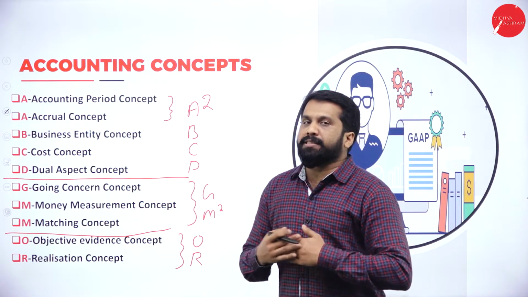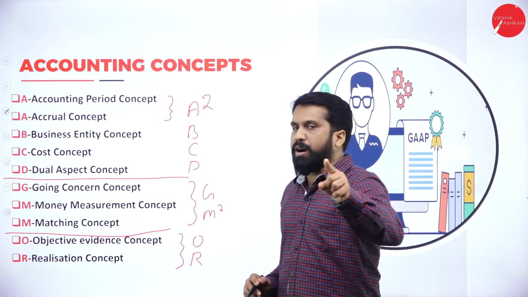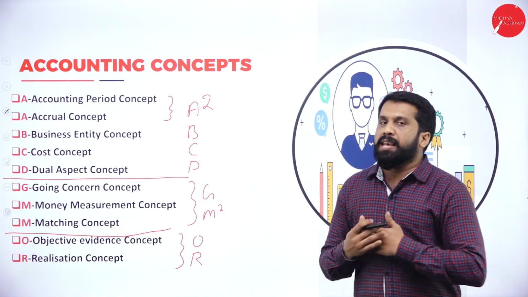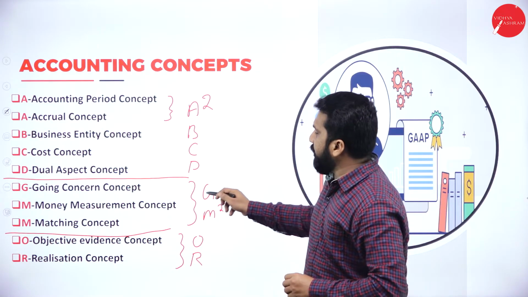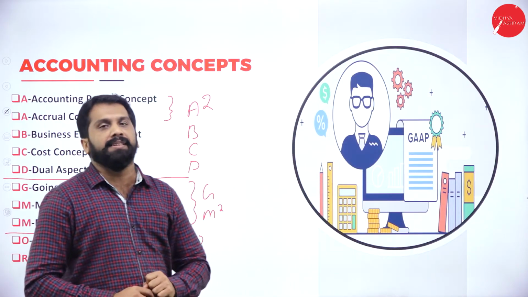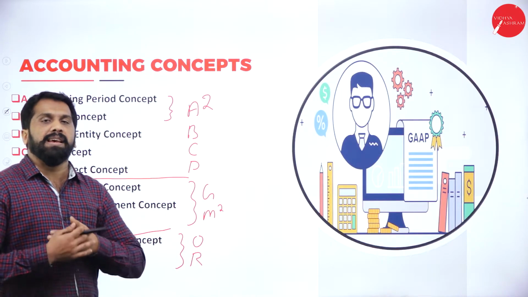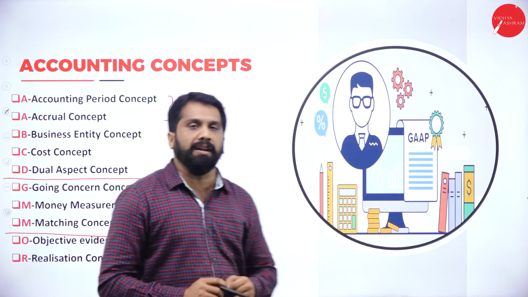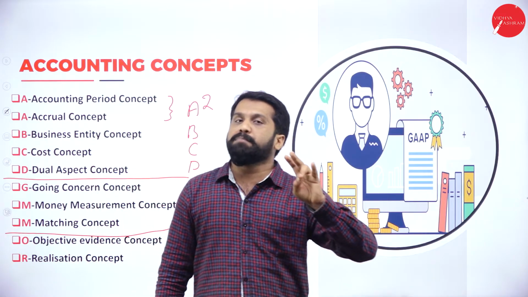Very simple. Just assume my name is ABCD and your name is OR. If I say good morning to you, what do we call it? ABCD says good morning to OR. In 4 minutes, you learned all 10 concepts. A for accounting period, accrual. B for business entity.